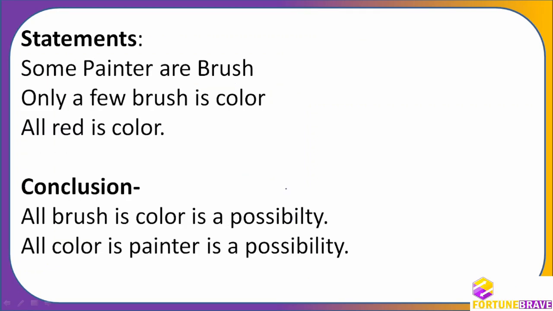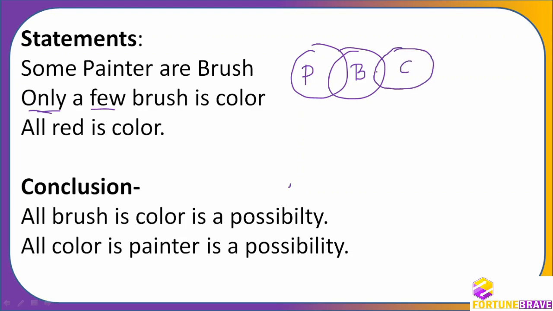Okay. Some painter or brush. Sorry. Why did I write yes? I do not know. Some painter or brush, I should write. Only a few brush is color. Only a few brushes there, right? So only a few brush is color. So what I am going to do is put the cross mark to understand that this is only a few.